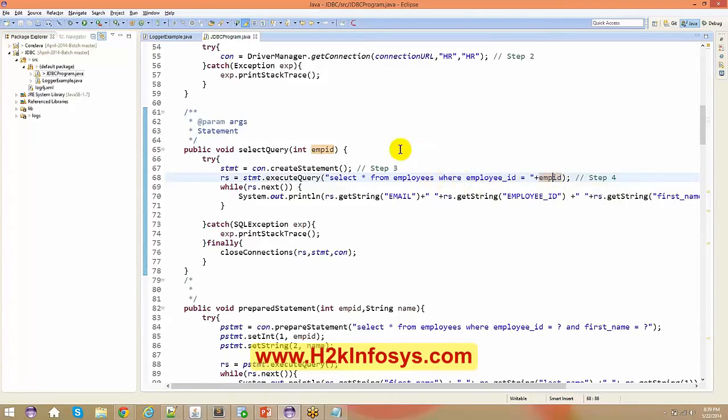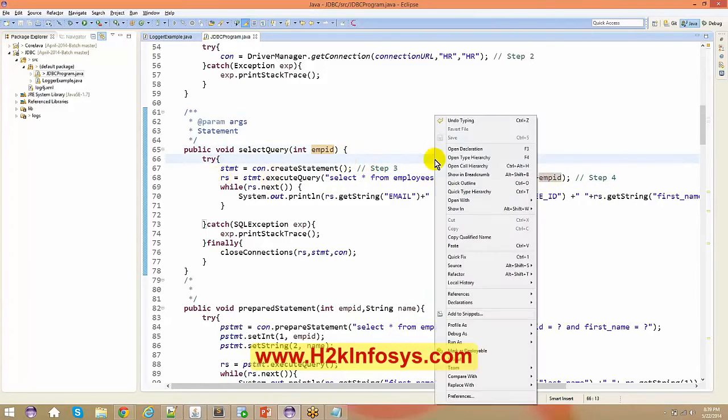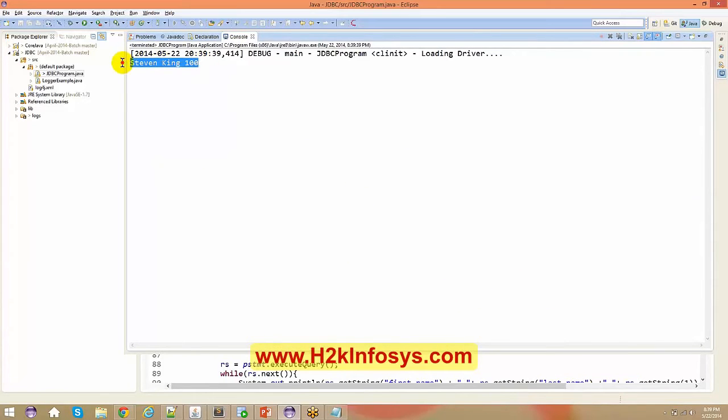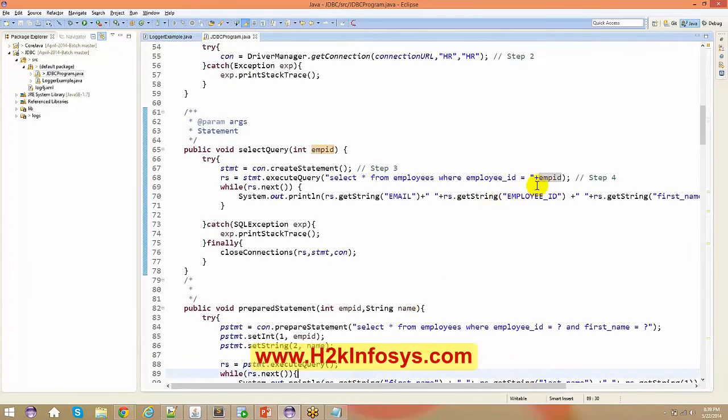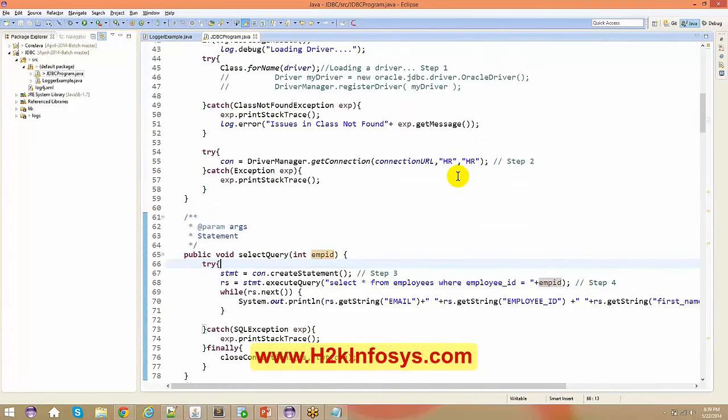No, there is an argument, right? I have passed an argument. If you run this application right now, I see only Stephen King. If I remove this, then I get all the information about all the employees. So is there still confusion?